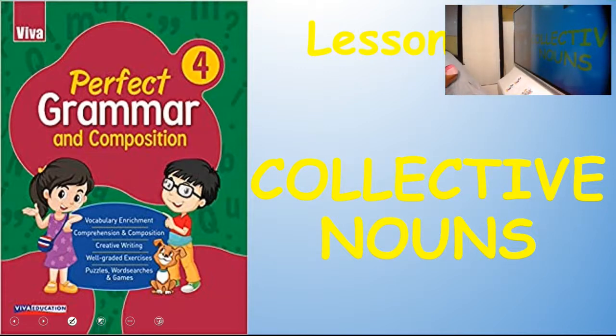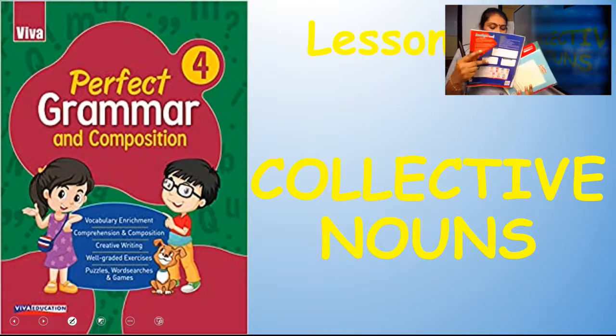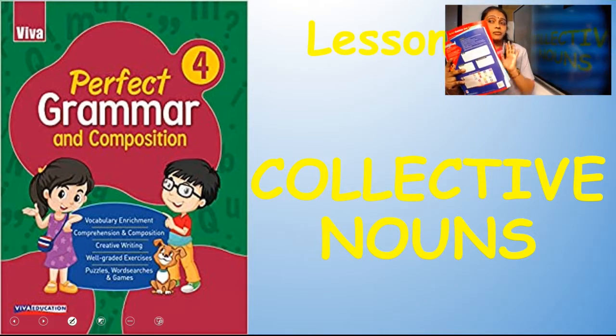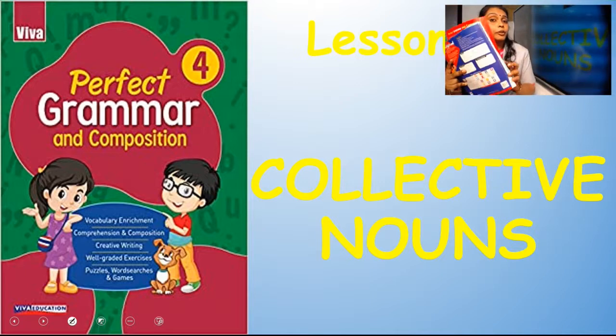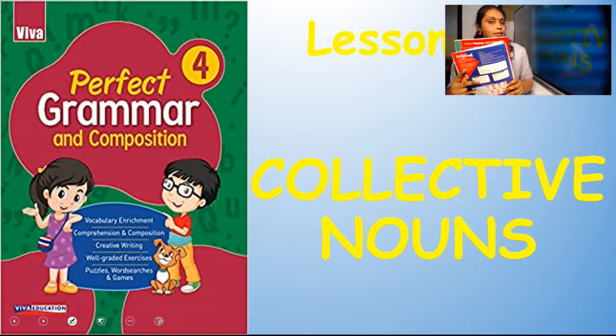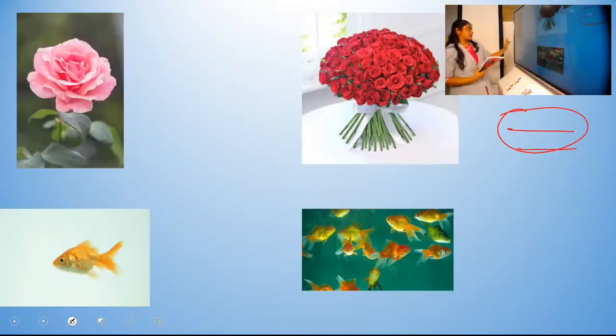Next, one more example. See here, I have a book. So we'll say this is a book. I'm going to show you three books here. Now the teacher is going to give another name for this group of books, that is a collection of books. A collection of books is a collective noun. Clear? To clarify this term more clearly, I'll show you a few pictures like this.